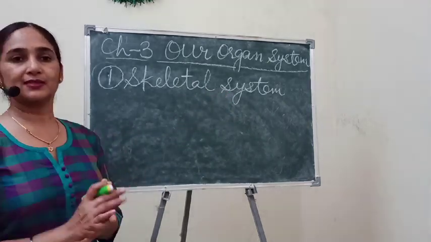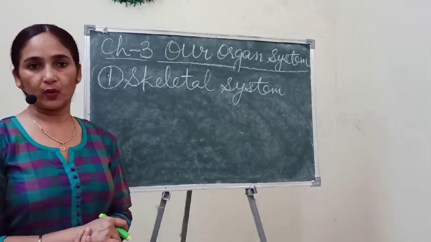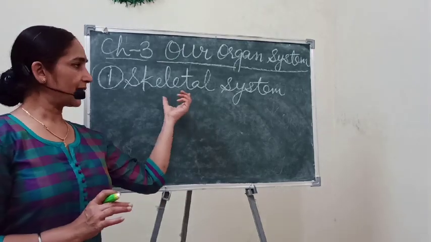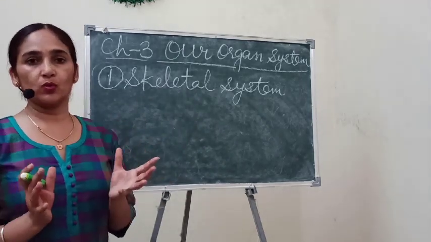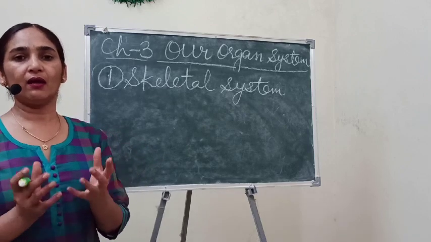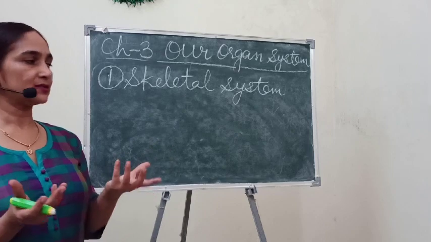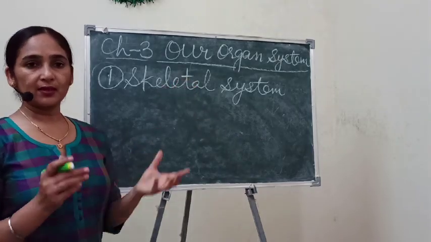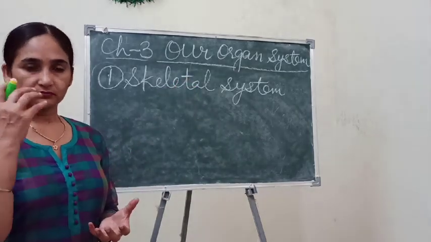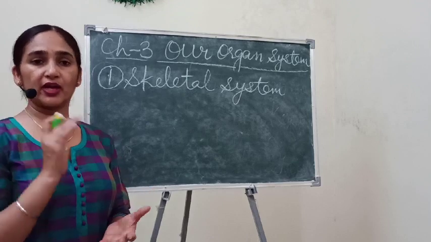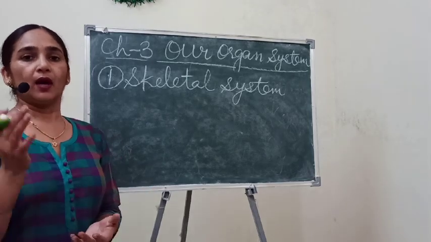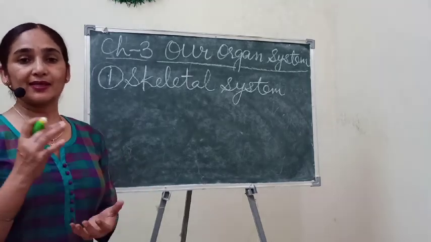And the skeletal system provides shape to our body. Without the skeletal system, without our bones, we are just like a ball of muscles and skin.